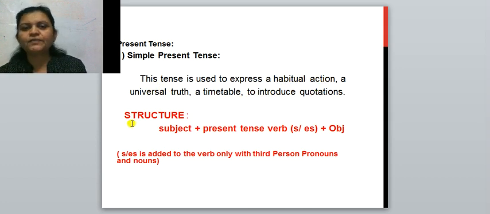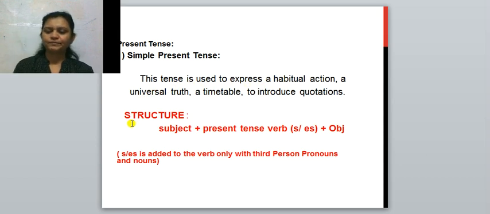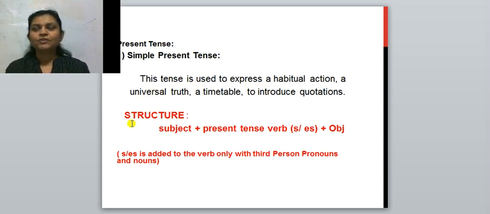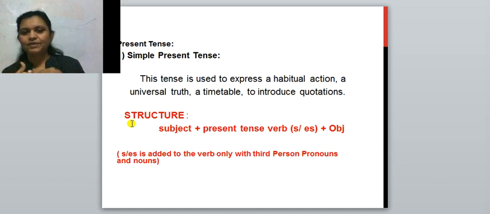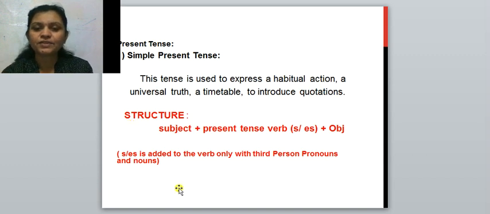Here I have written the sentence structure of simple present tense. While learning to change the voice of simple present tense, I have given you the active voice structure and the passive voice structure. Dear students, that active voice structure only we have to learn here. See, how is the structure? First, subject.